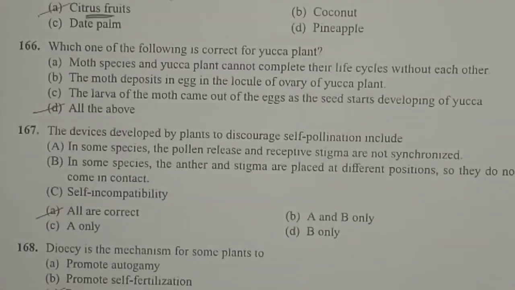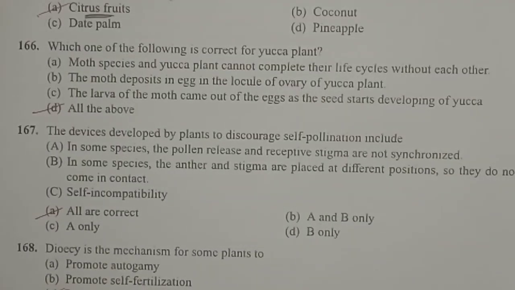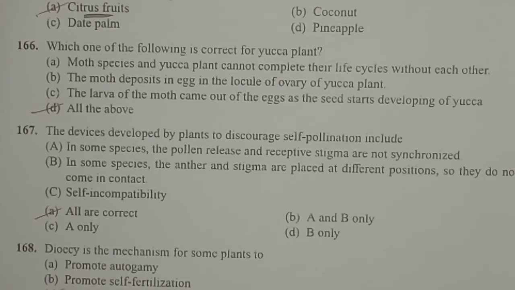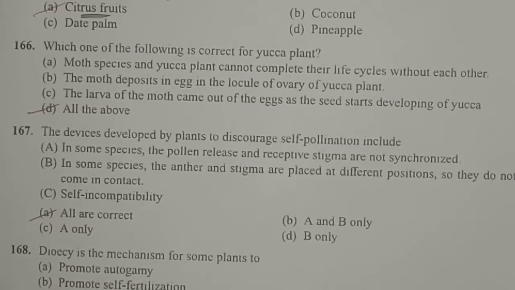And next one, which of the following is correct for yucca plant? Option A, moth species and yucca plant cannot complete their life cycle without each other. This is right. The moth deposits eggs in the locules of the ovary of yucca plant. Correct. The larva of the moth comes out of the eggs as the seed starts developing in the yucca plant. All of the above. So here all options are exactly correct about the yucca plant.